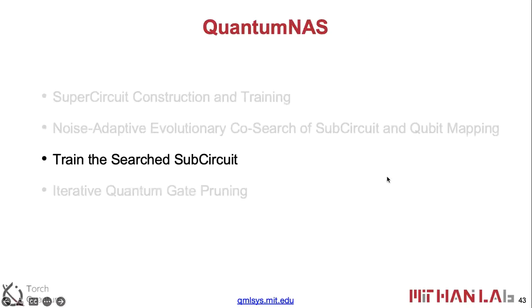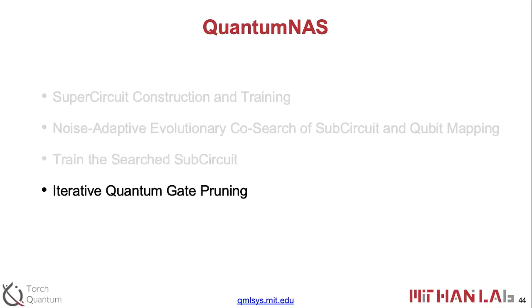After many iterations of the search process, we can obtain the searched SuperCircuit, which is our final, hopefully best, SuperCircuit. Then we can train that from scratch, and then do the evaluation on the real machine.